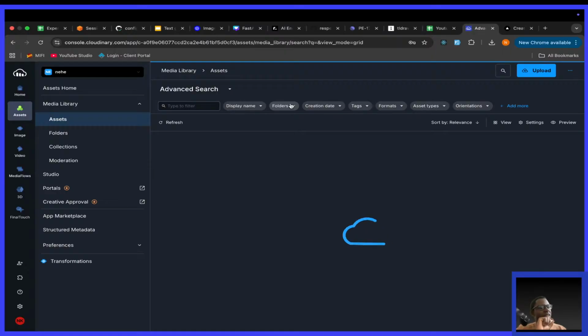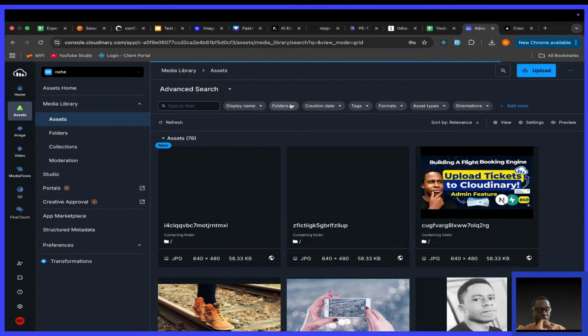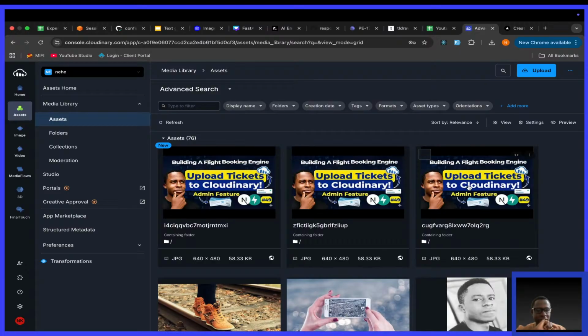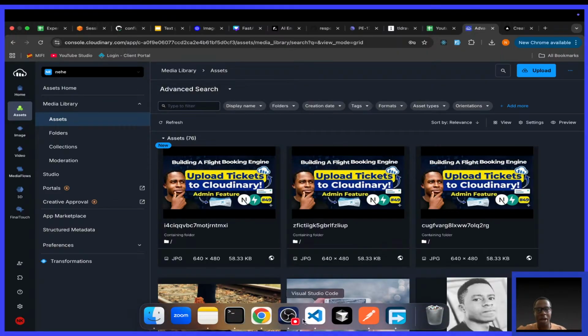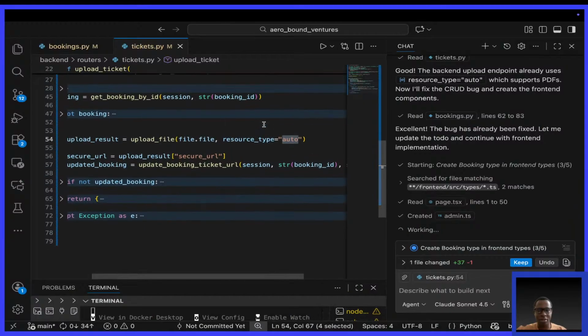There are little things that I need to keep note of. Are you seeing this? We have 3 images, but look at the containing folder. They are not in any folder. That's not good. We need to specify the folder on the backend.